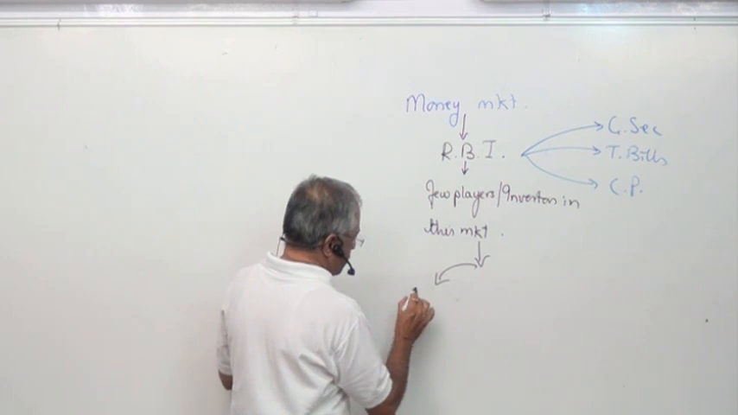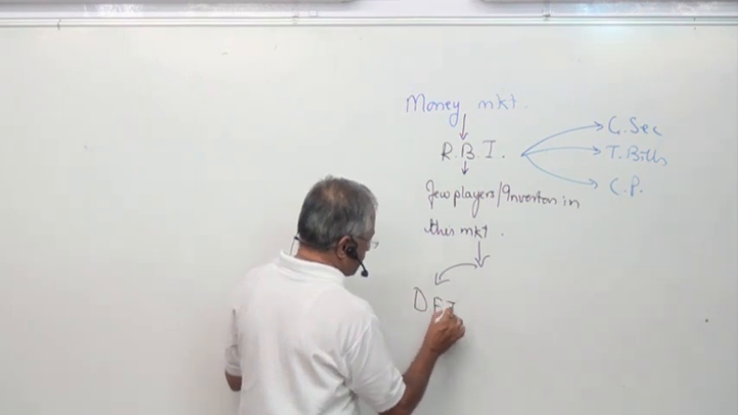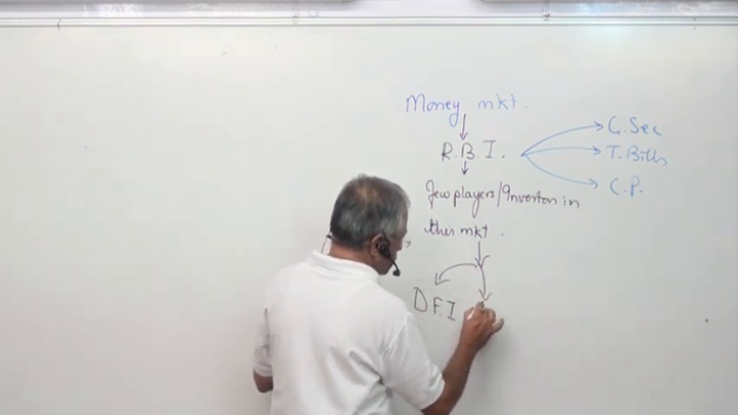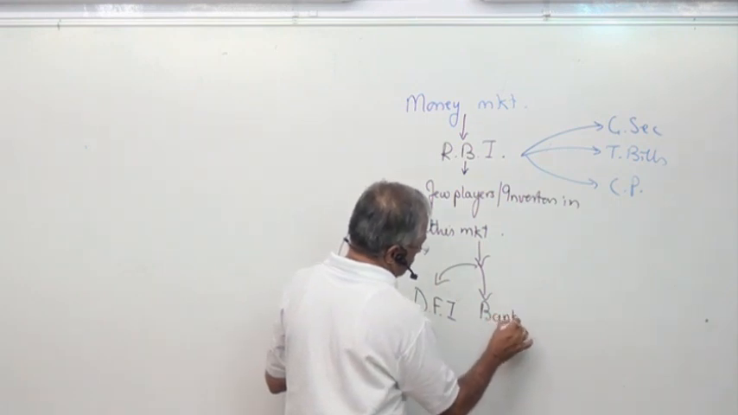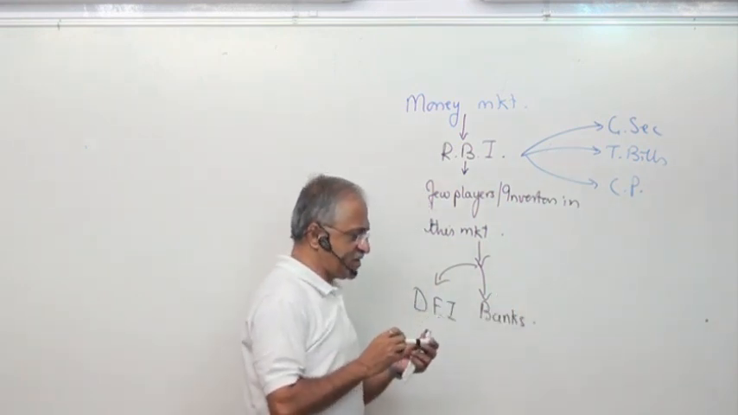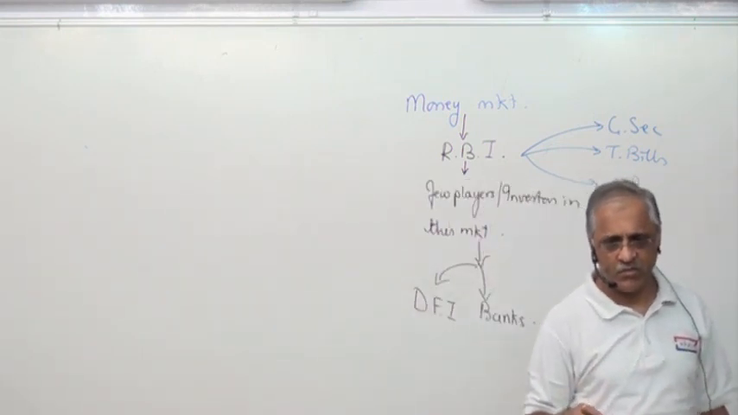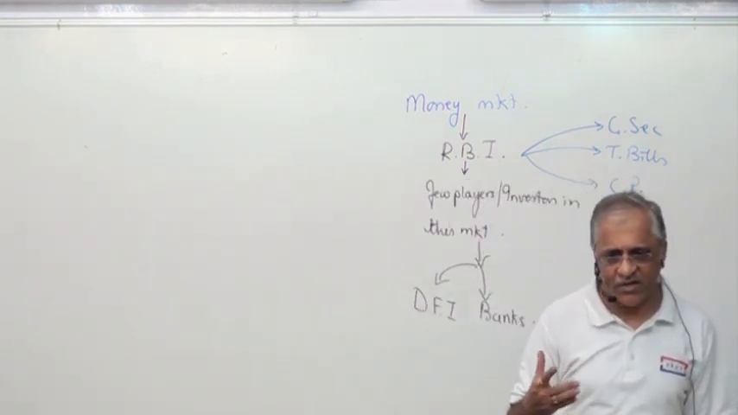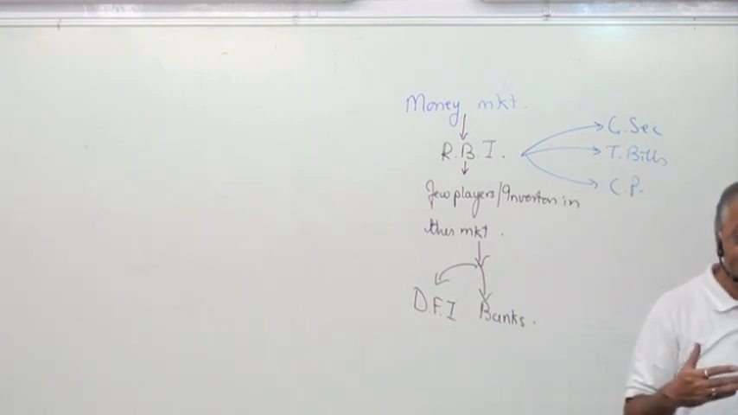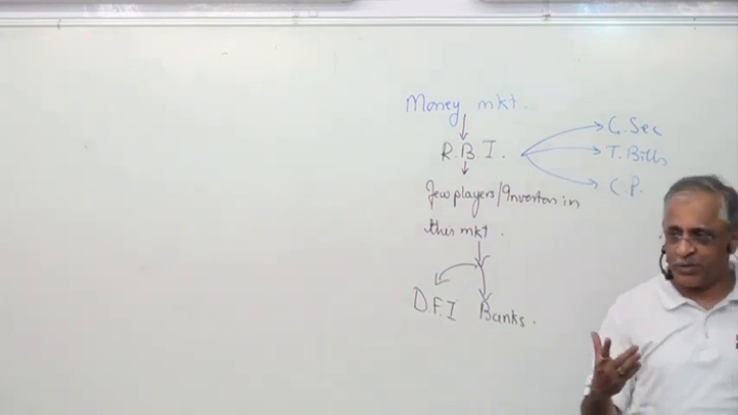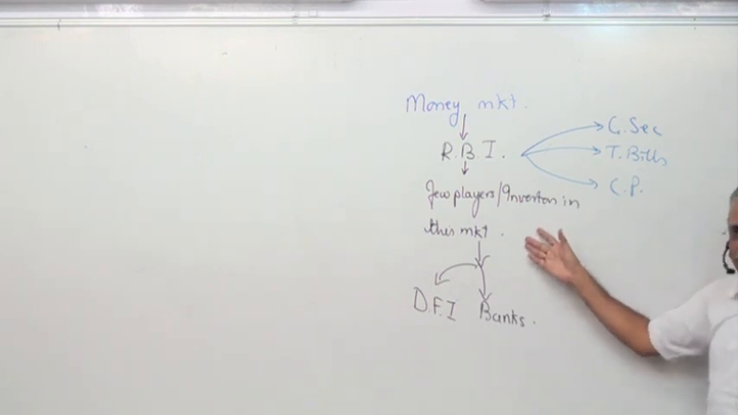the domestic financial institutions, the banks. Why are the banks interested in this? To maintain cash reserve ratios. They have to maintain CRR there, and one more thing, SLR, statutory liquidity ratio, to be maintained. They are normally investors in this market.